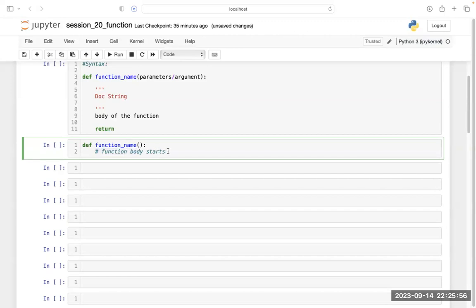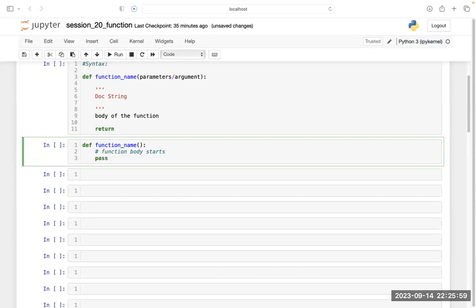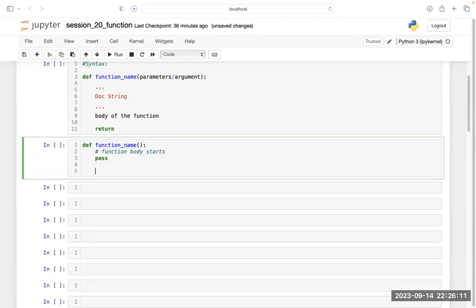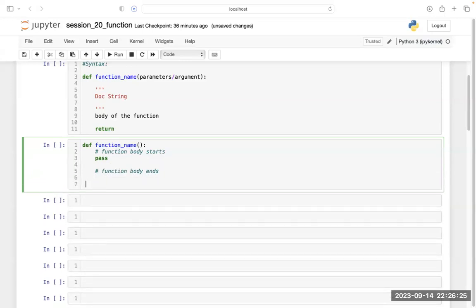Now I am writing pass. I have already taught you this pass statement, I suppose, in a very descriptive way. Some of you who are new, I will make you understand these things. And thereafter here the function body ends, and thereafter you have to call the function. Call function in the code.